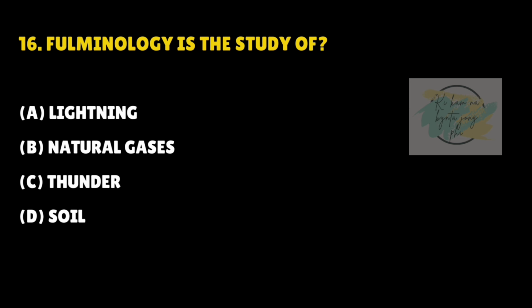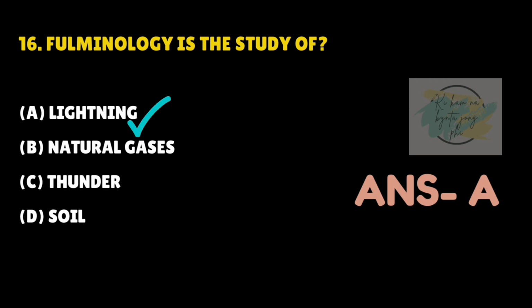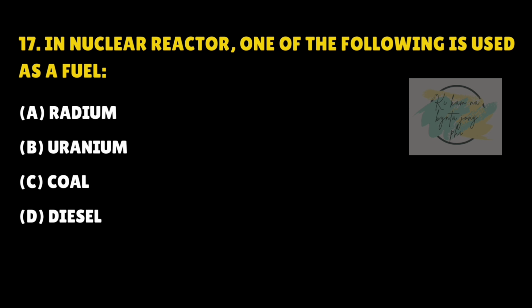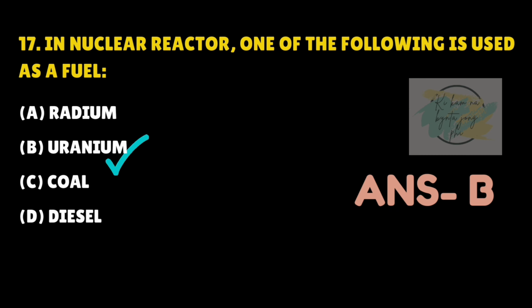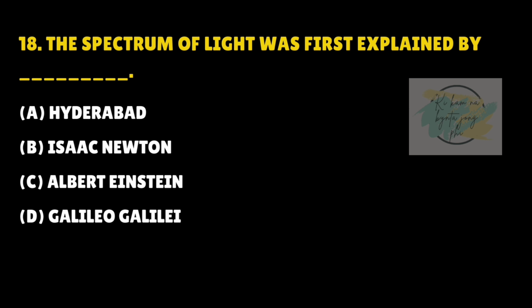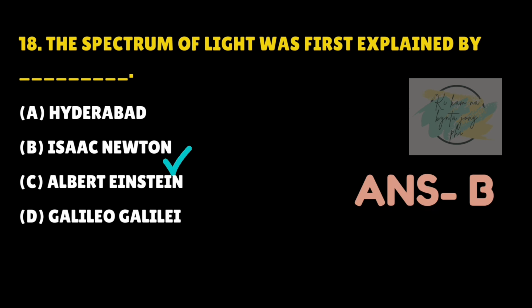Fulminology is the study of. Answer is A. Lightning. In nuclear reactor, one of the following is used as a fuel. Answer is B. Uranium. The spectrum of light was first explained by dash. Answer is B. Isaac Newton.